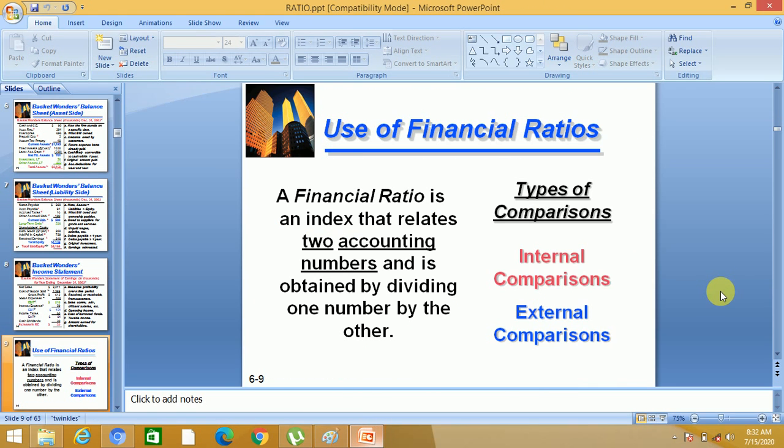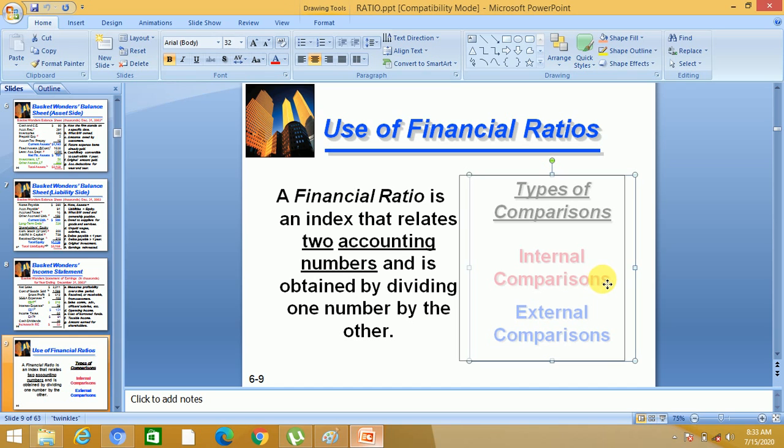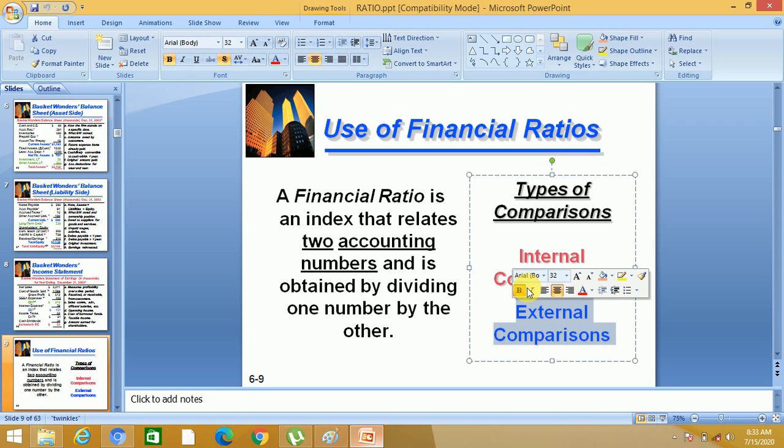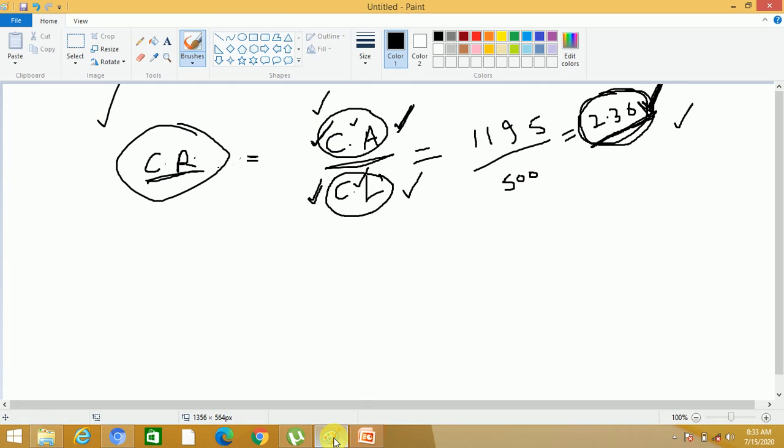Now, types of comparisons. There are two types of comparisons. One is called internal comparison and the other is called external comparison. Now what does it mean? Internal comparison means, suppose this is our company, Basket Wonders.